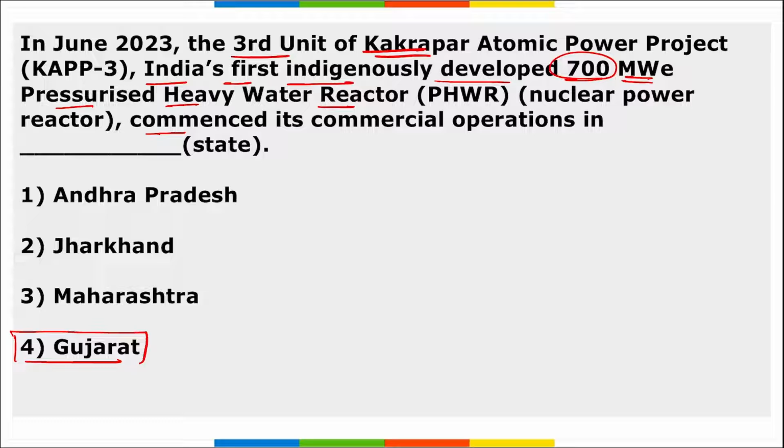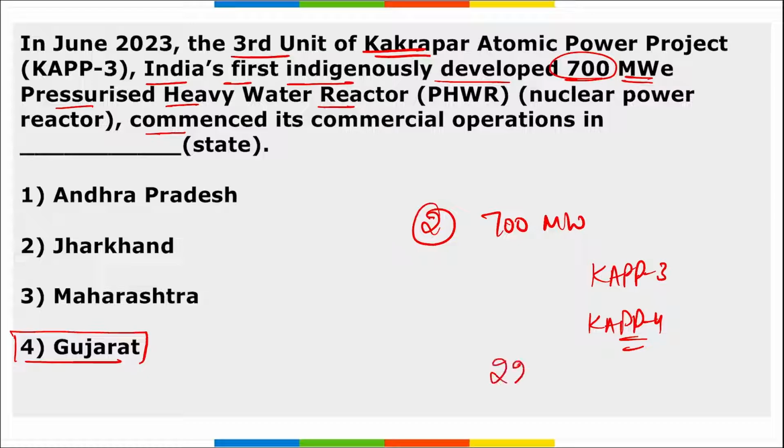This Kakrapar project encompasses the construction of two 700 megawatt pressurized heavy water reactors, that are KAPP-3 and KAPP-4. This Kakrapar atomic power project site also houses the 220 megawatt Kakrapar Atomic Power Station 1 and 2.